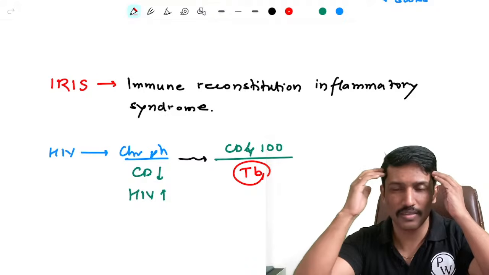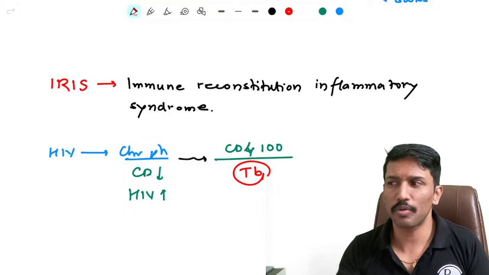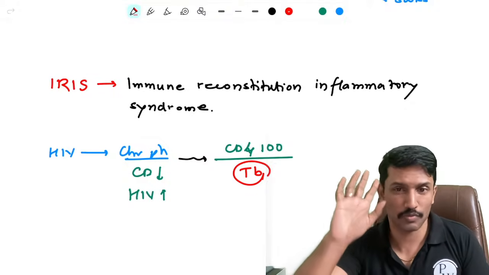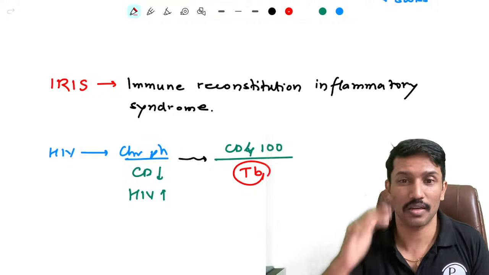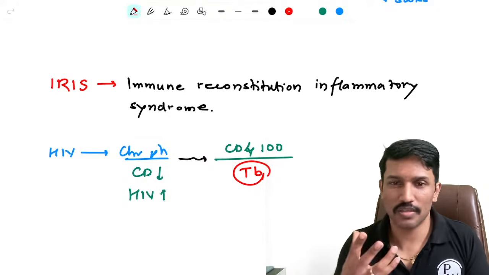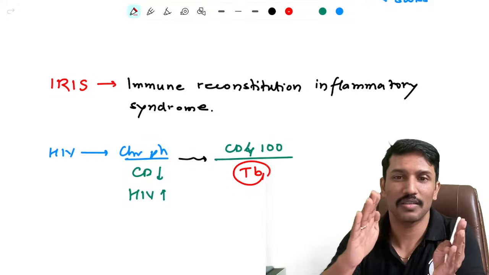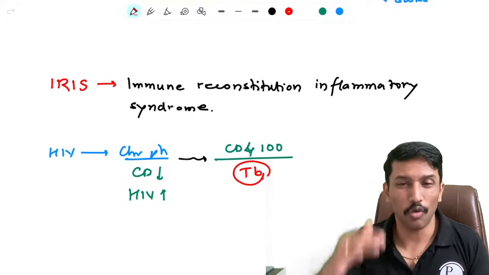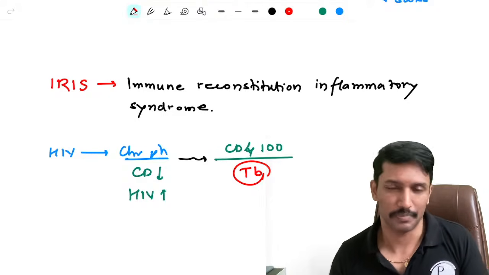Like let us say I had cryptococcal meningitis. I probably wouldn't have any meningeal inflammation. I have cryptococci causing the infection of the meninges, but signs of inflammation were not there. So there is no raised intracranial tension because meninges are not swollen. But once you start ART, immunity is bouncing back. It starts mounting inflammatory responses. Suddenly, meninges start getting inflamed, swollen, intracranial tension starts rising. The patient will start projectile vomiting, decreasing sensorium, and severe rise in intracranial tension may kill him.